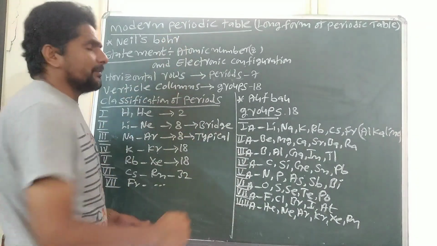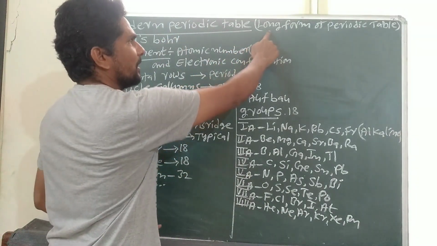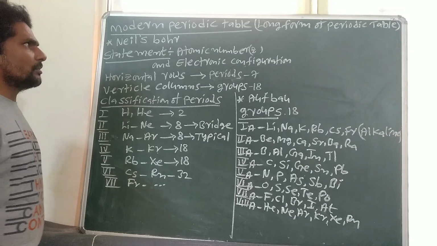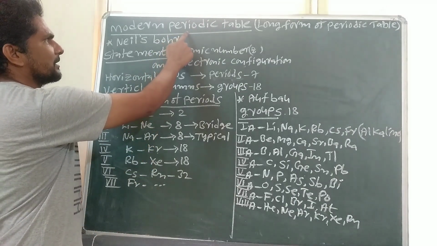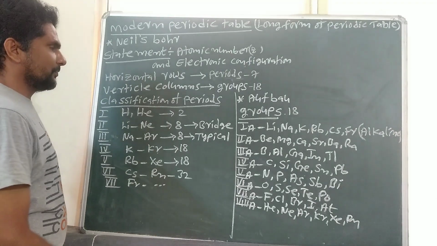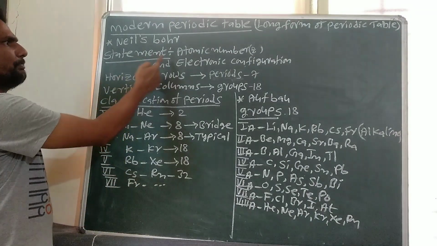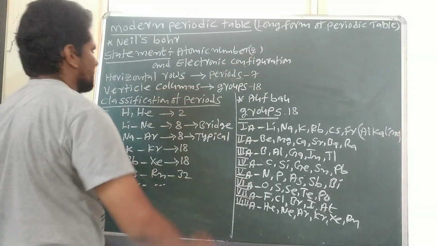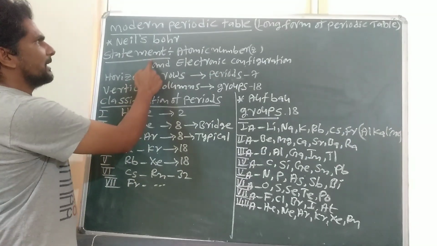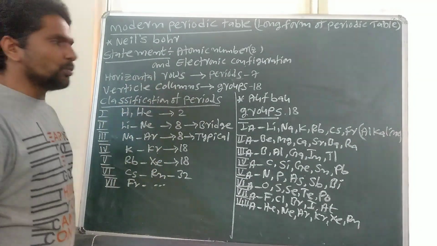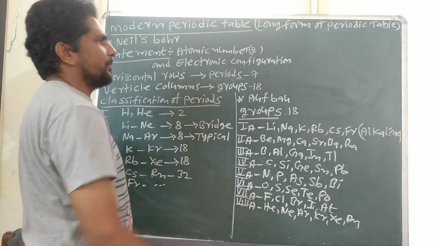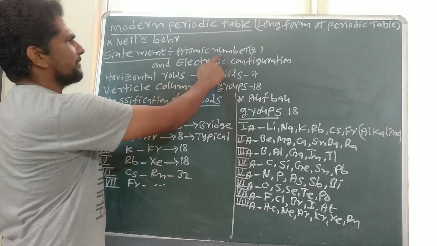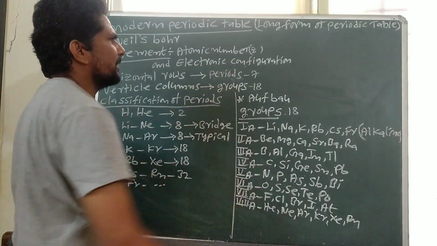Next, modern periodic table. The modern periodic table is also known as the long form of the periodic table. It was proposed by Niels Bohr. The modern periodic table is constructed based on the modern periodic law, whose statement depends on atomic number and electronic configuration. Atomic number is denoted by Z. Statement of modern periodic law: elements have two types of properties, physical and chemical. The physical and chemical properties of elements are periodic functions of their atomic numbers and electronic configuration.